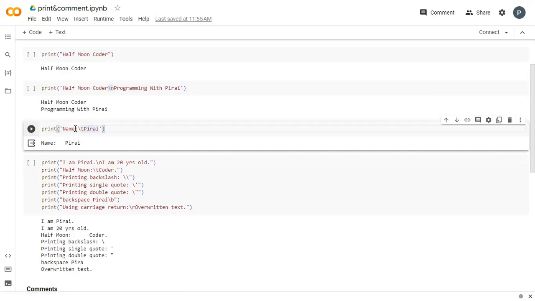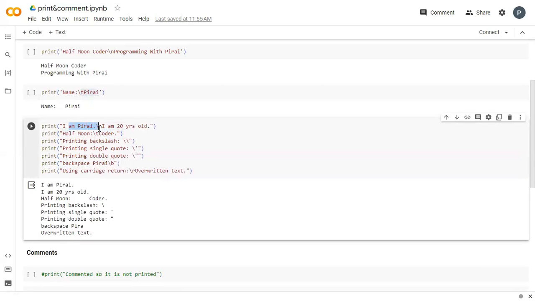Now, see here in the next example, \t. What is meant by \t? \t represents a tab space. So, name: \t Pirai. See here, after name: some tab spaces are given in the place of \t. This is the use of \t.